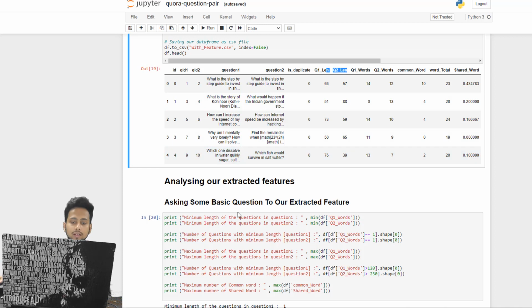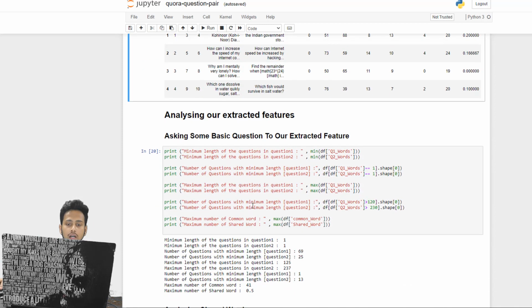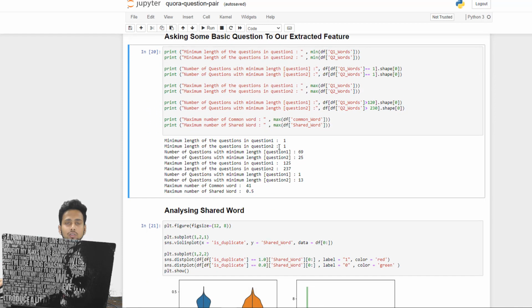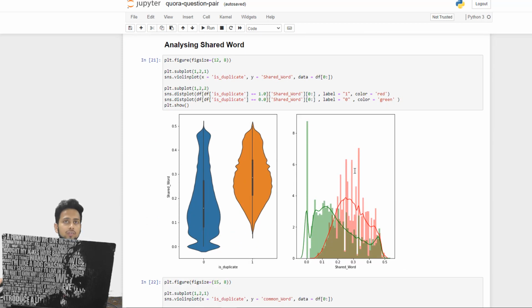So once we have extracted the features, we are doing some exploratory data analysis just to check how the features are going to help us in getting our output. Here we are analyzing the shared word feature that we just extracted. Zero basically means green, which means it is not duplicate.